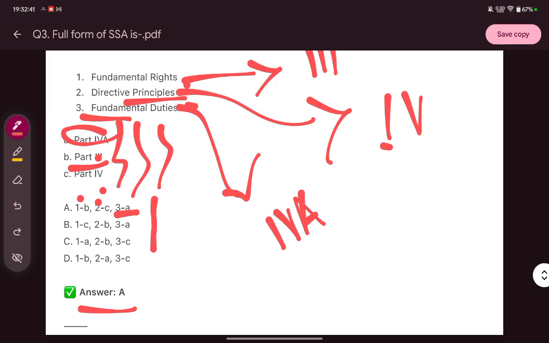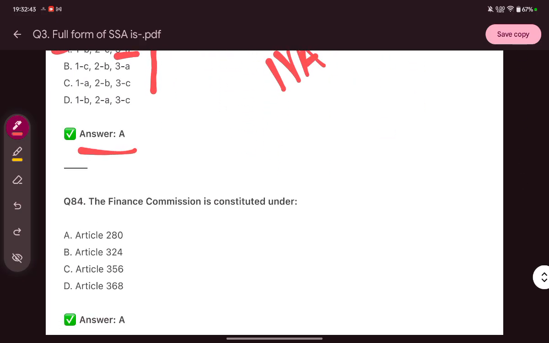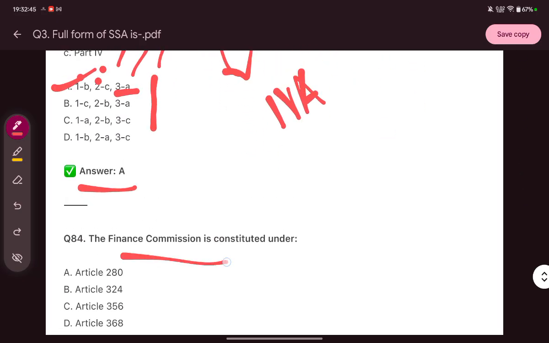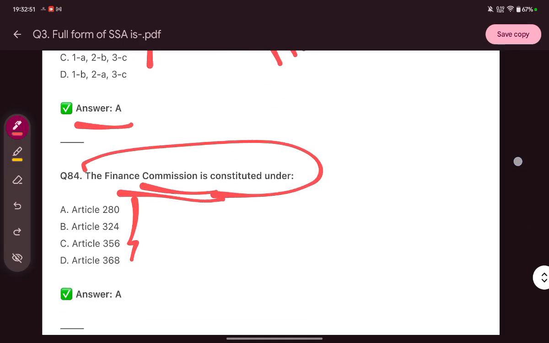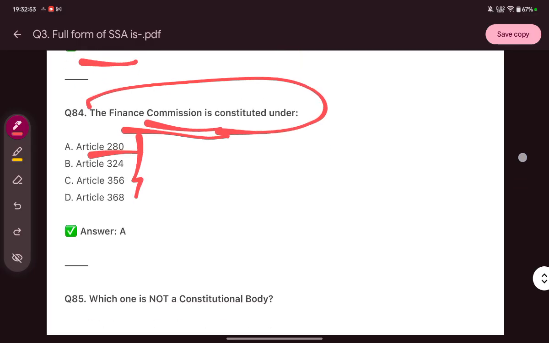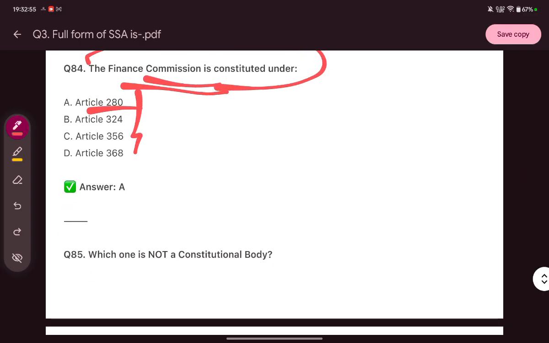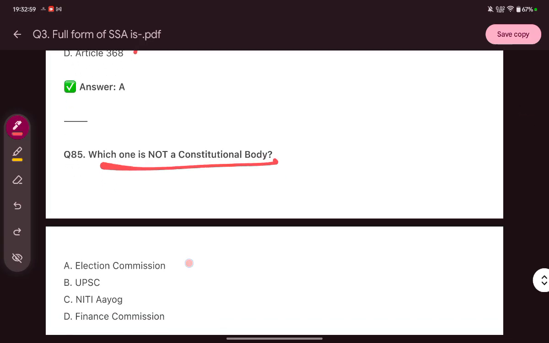All right. Next is, the Finance Commission is constituted under which article? It is under 280. Which is not a constitutional body: Election Commission, UPSC, Niti Aayog, or Finance Commission?